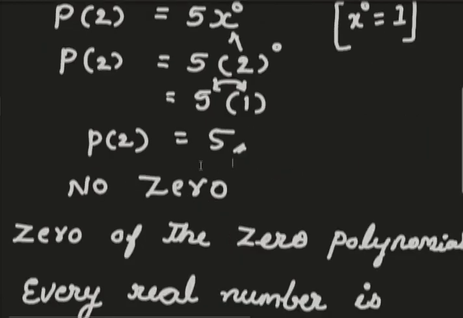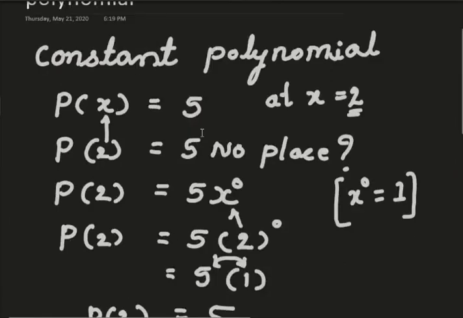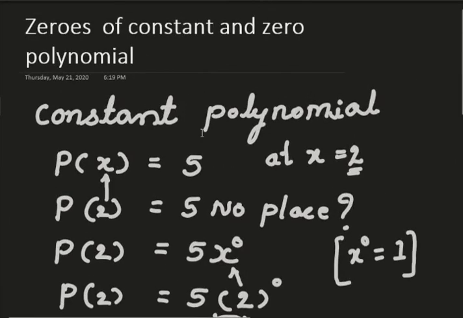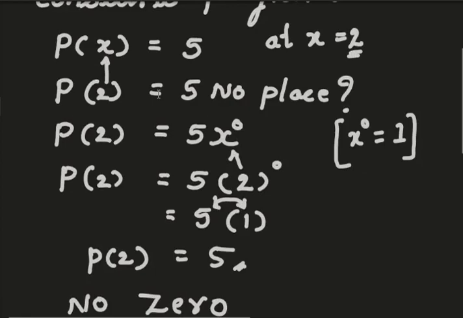What does it indicate? It indicates this constant polynomial has no zero. You have to keep it in mind that the zero of a constant polynomial is no zero. It has no zero, nothing.